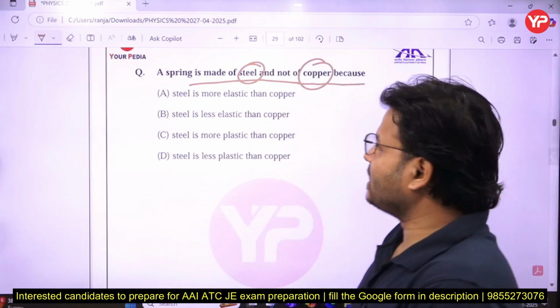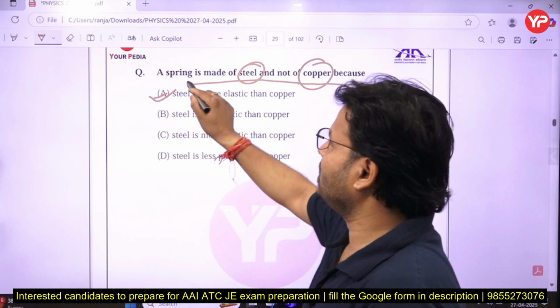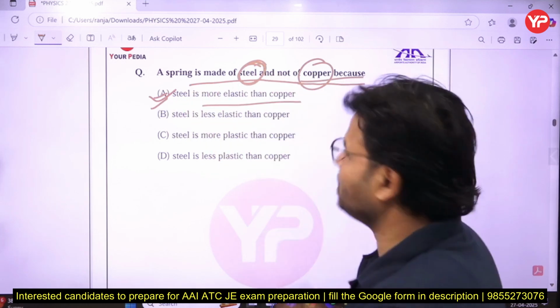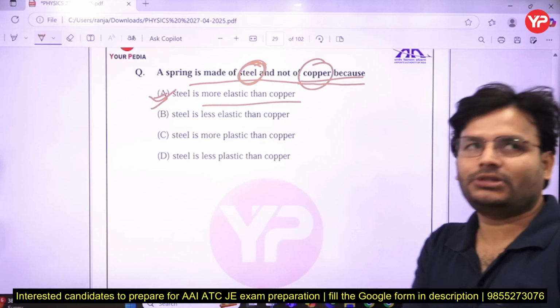Okay, so the correct answer is what, my dear friends? A for apple is the right answer. A spring is made up of steel, not of copper, because steel is more elastic than copper. That's what is preferred.